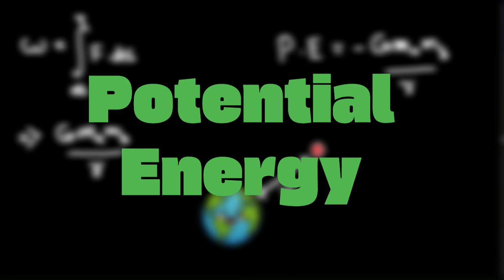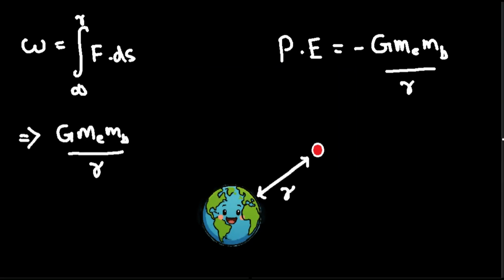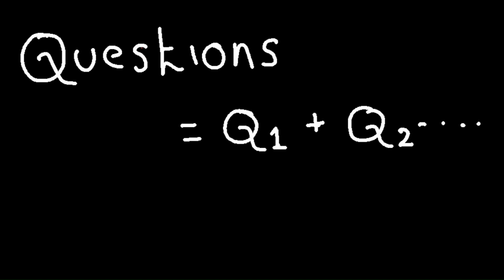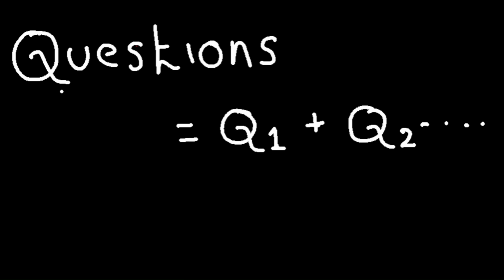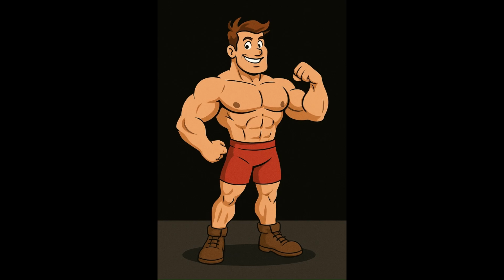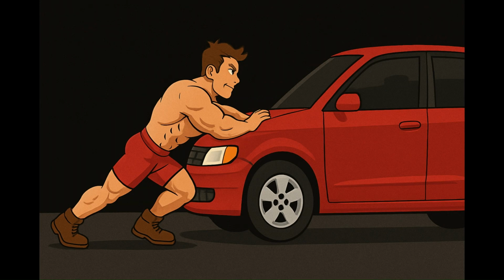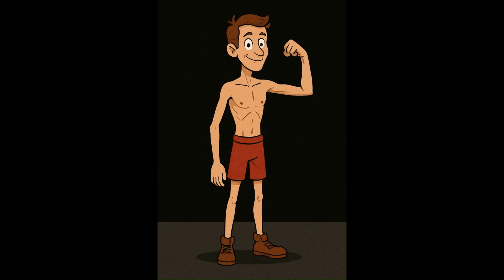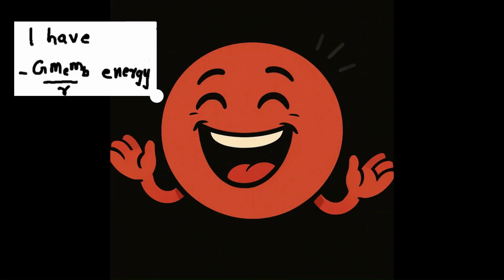Why is there a negative sign? And why should it be known as potential energy? Let's divide this question and take it one by one. First of all, what does energy actually mean? If you have 5 joules of energy and you do 5 joules of work, then your energy will be lost and you have 0 joules of energy now. Here we have energy, but it is negative. How can that be possible?